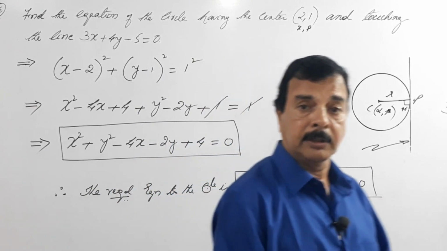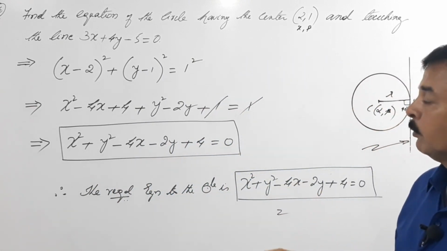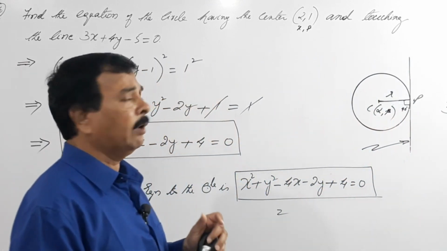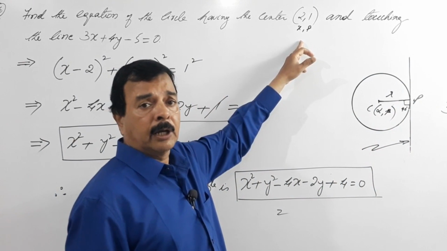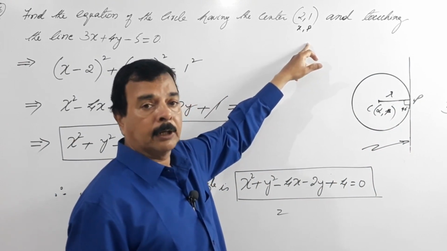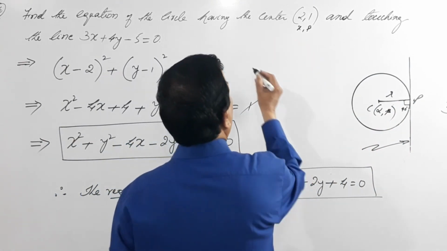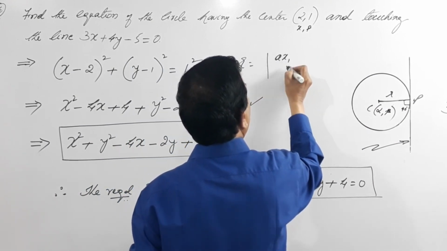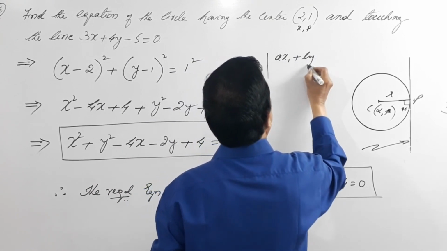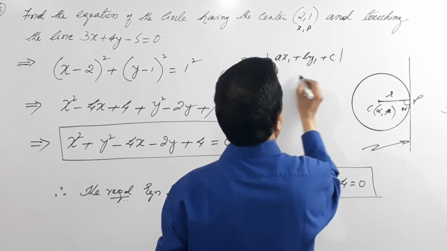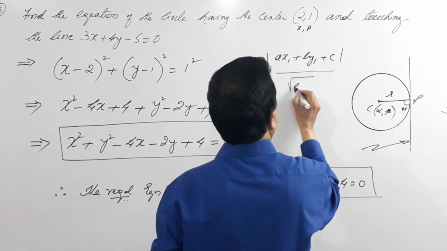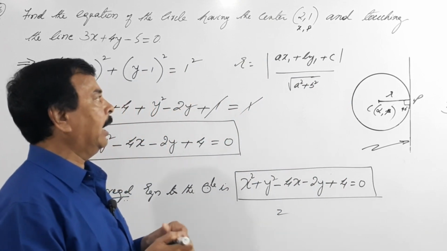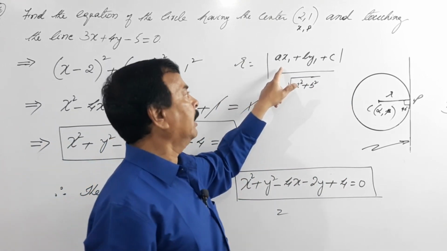So dear students, very simple problem. The only thing you need to learn is that formula. Now you have understood why I have used alpha comma beta, because we had r equals ax1 plus by1 plus c divided by square root of a square plus b square. Supposing I had used a comma b, you would have got clashed.